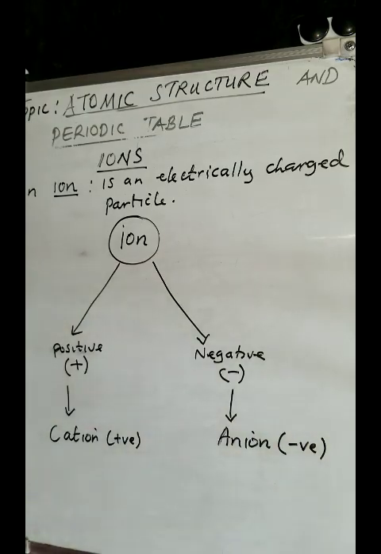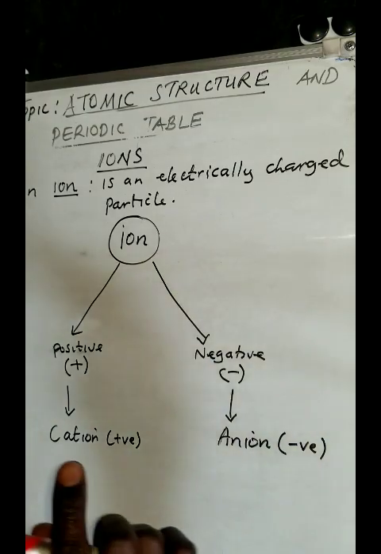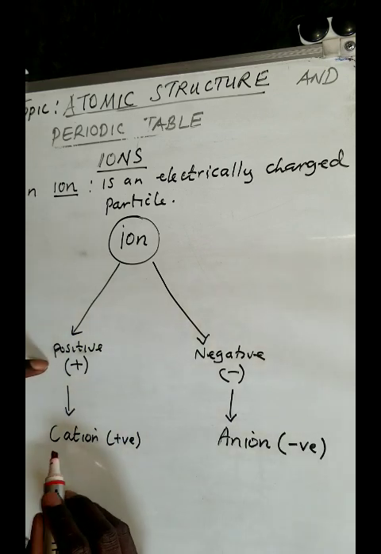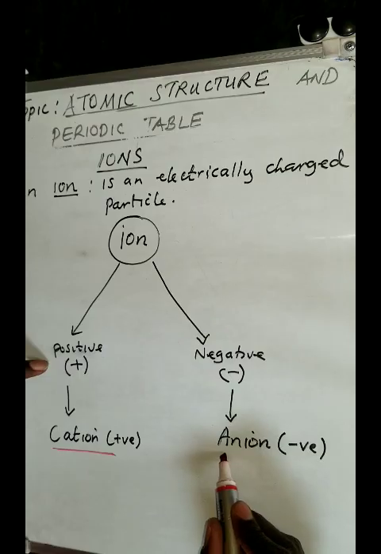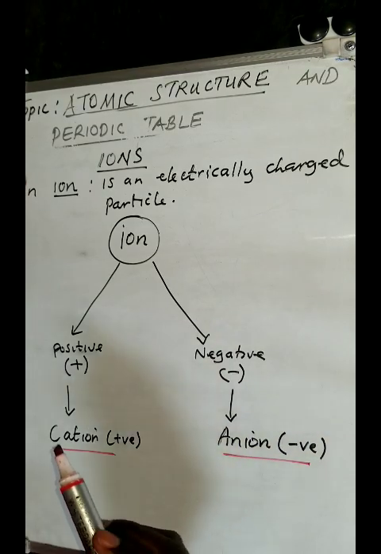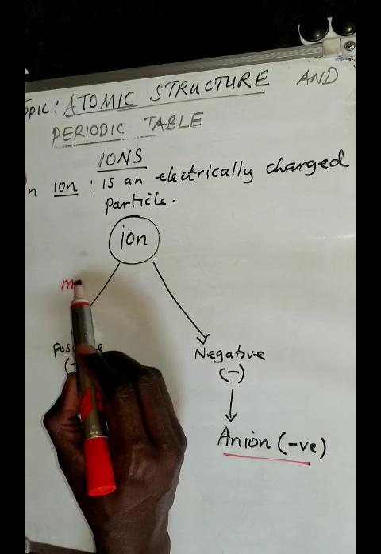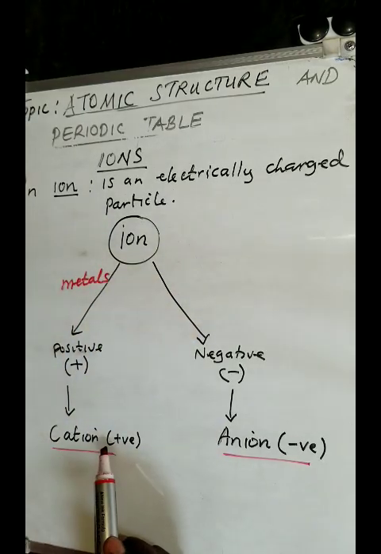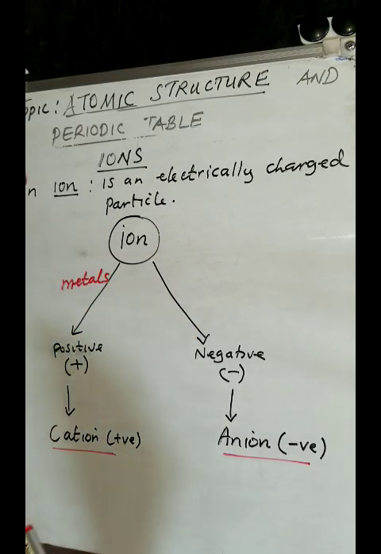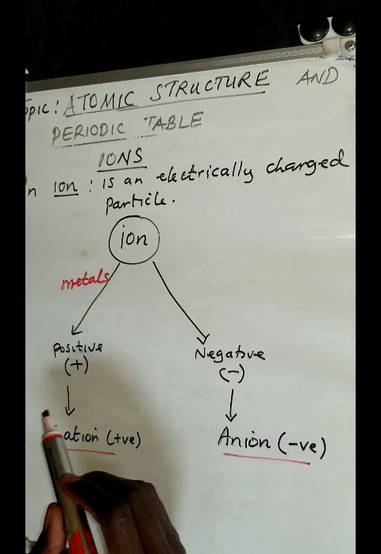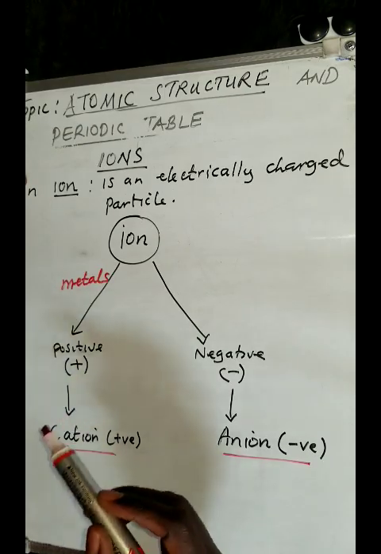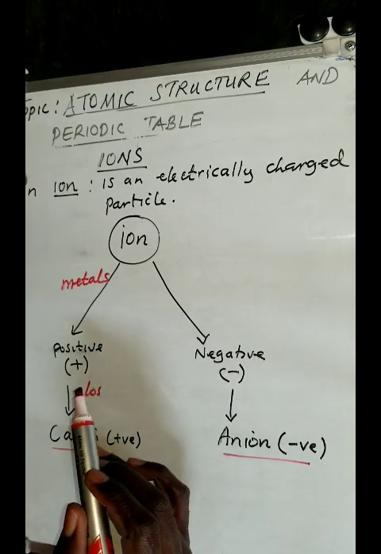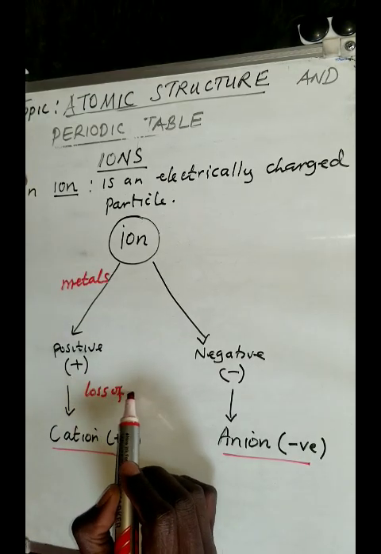But the question is, when do we have a cation and when do we have an anion? In most cases, those that we call metals are going to form cations. Why? Because they lose electrons. In other words, they give away electrons through loss. I can simply say loss of e-.